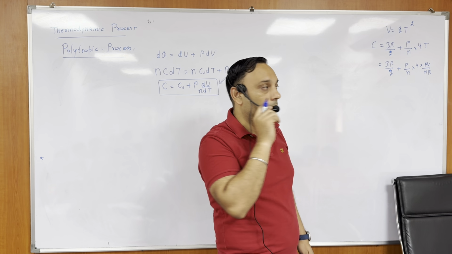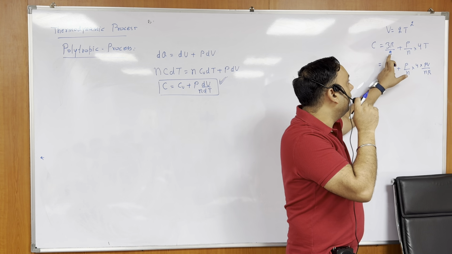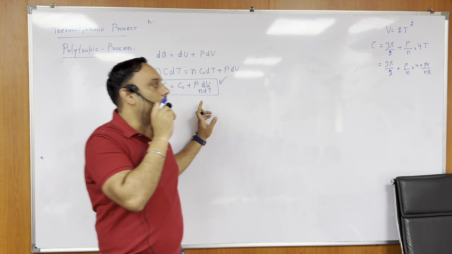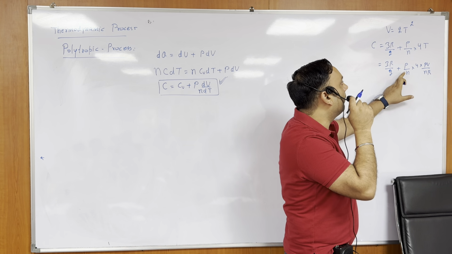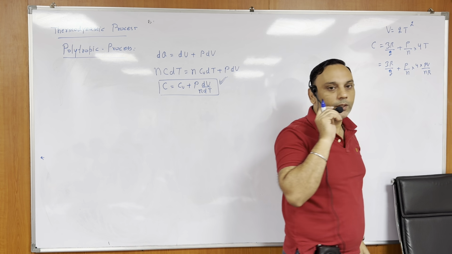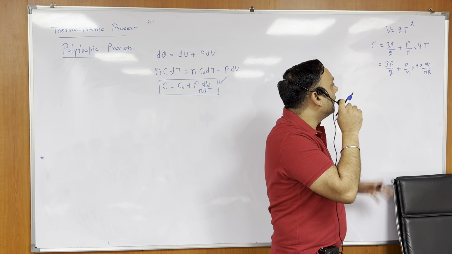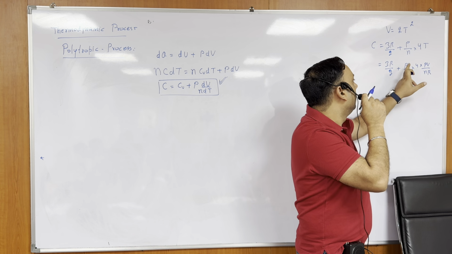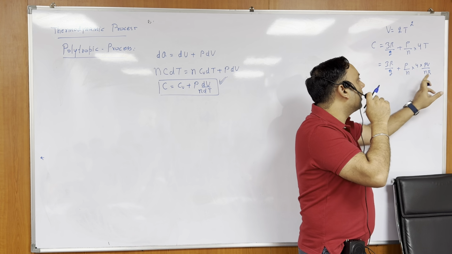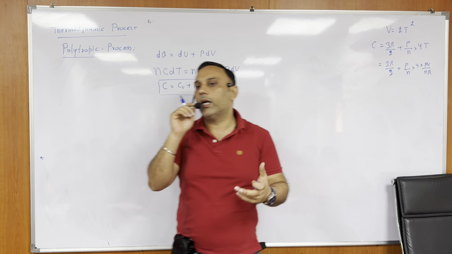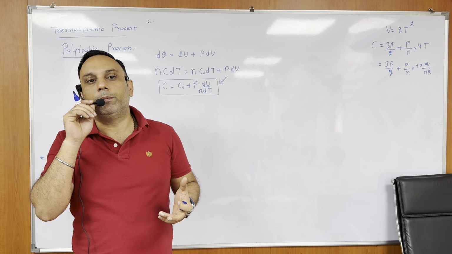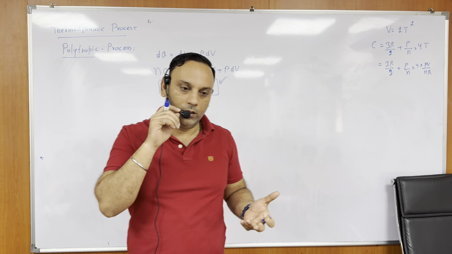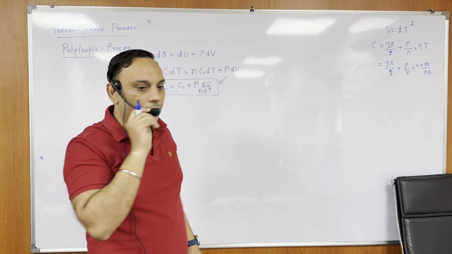That is the question. C is equal to Cv plus P by N into dV by dt, which is 4T. Now how can I rearrange this term? P I can write as nRT by V, and T I am writing as PV by nR. So depending upon what is required in the question, we can write specific heat in terms of temperature, pressure, or volume. Understanding or not? Okay.